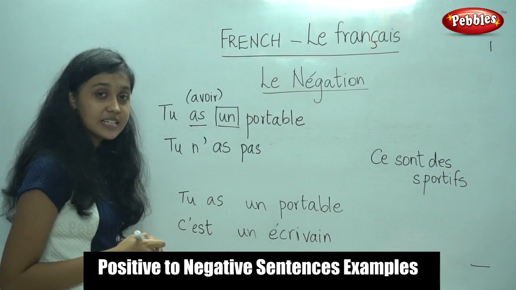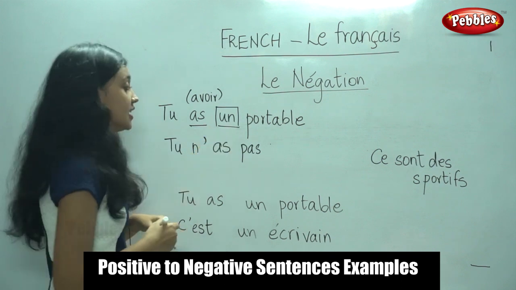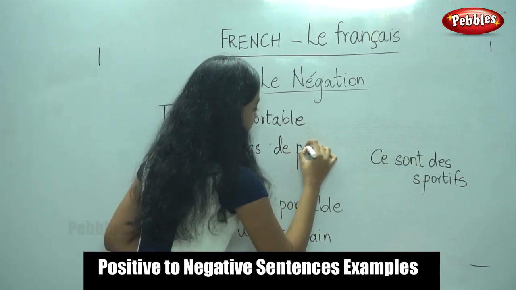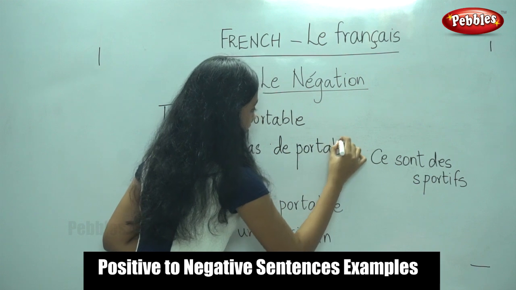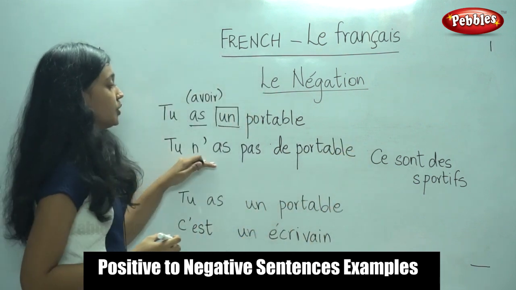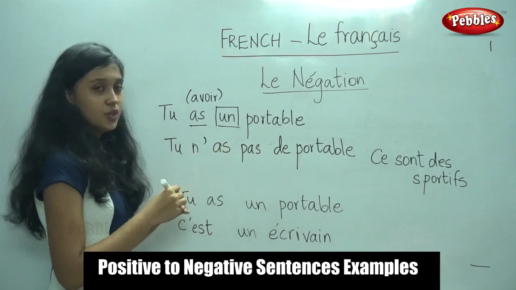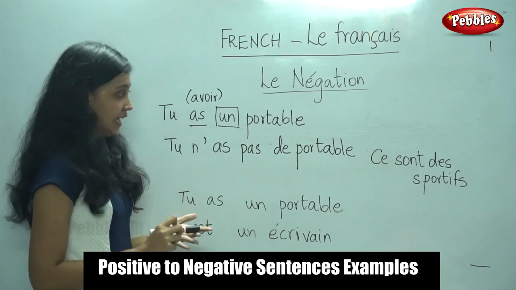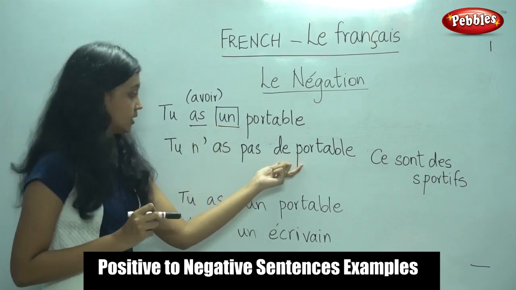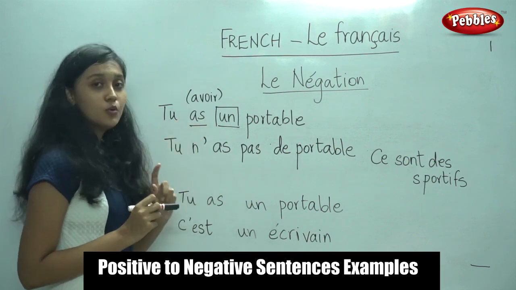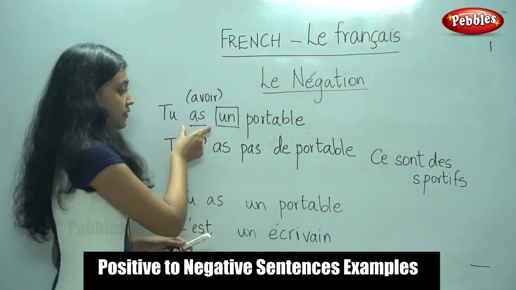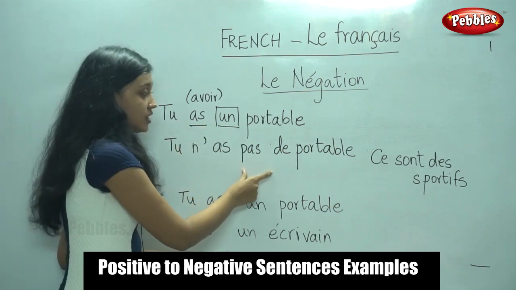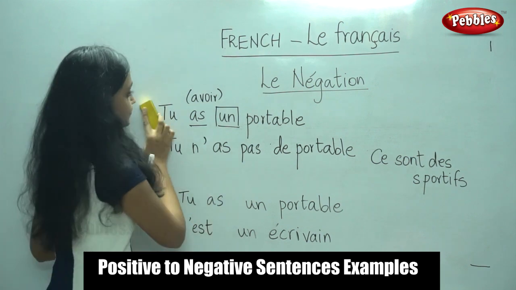Yes, we would replace it with de. De portable. So, tu n'as pas de portable. So, when you have an indefinite article, un, une or des, you would replace it with de in the negative sentence. So, repeat along with me. What are the steps? We would identify the verb. We would place ne before the verb and pas after the verb. So, are you clear with that?